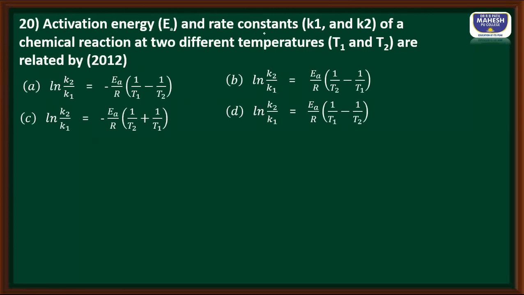Activation energy Ea and rate constants K1, K2 of a chemical reaction for two different temperatures T1 and T2 Kelvin can be written as, we know it is the Arrhenius equation, ln K2 by K1 is equal to Ea by R into 1 by T2 minus 1 by T1. So this can't be the answer because T1 minus T2 we get. This can't be the answer because here T2 minus T1 is there, but here negative is there. This can't be the answer because already here positive is there. Only this can be the answer because once I solve this, I am going to get T2 minus T1 divided by T1 into T2.